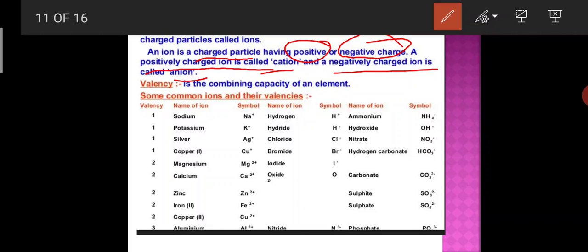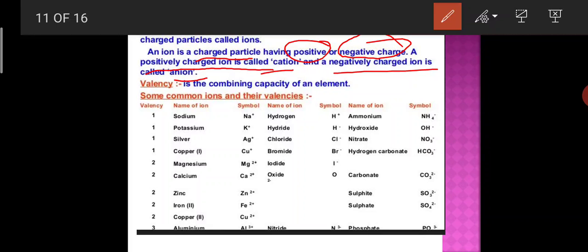You can take the example of metals: all metals form positive ions, cations, and non-metals form negative ions, and they are called anions.